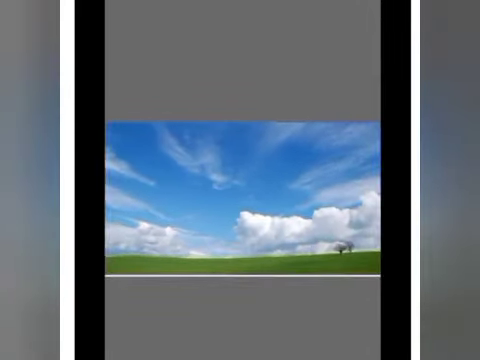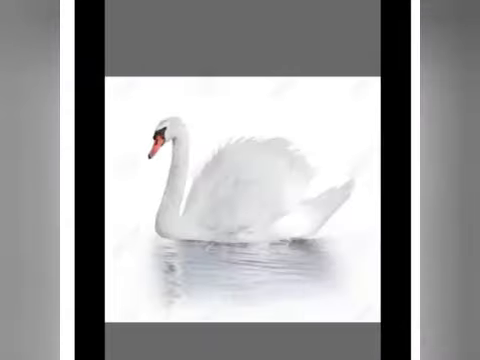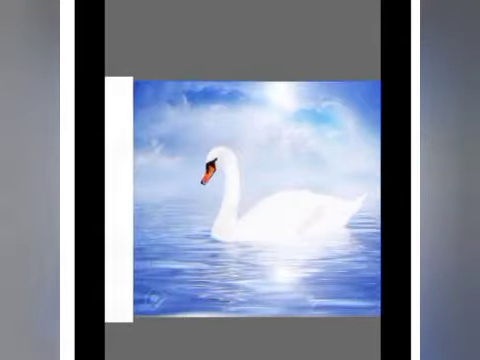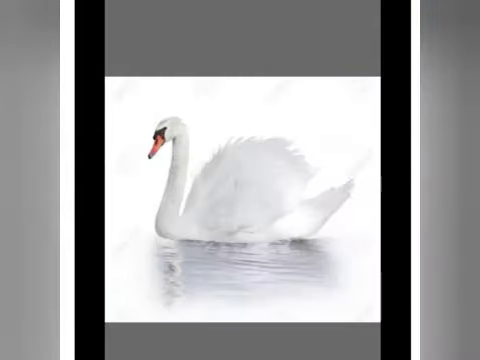Yes, the sky is blue where the clouds float through. Now we are going to learn another color, white. Okay, what is white? Yes, this is the color white. What is white? A swan is white, sailing in the light. Okay, so swan is the name of a bird.